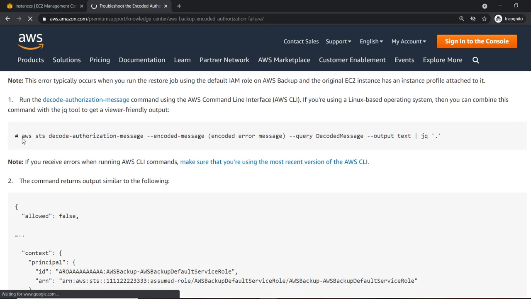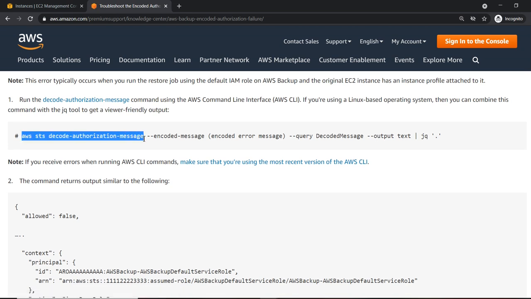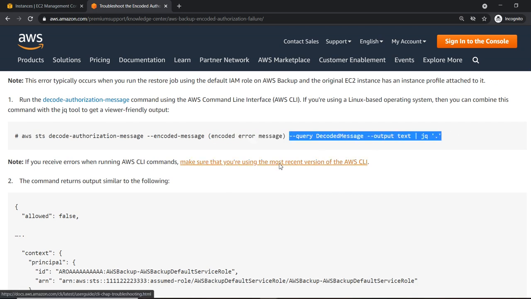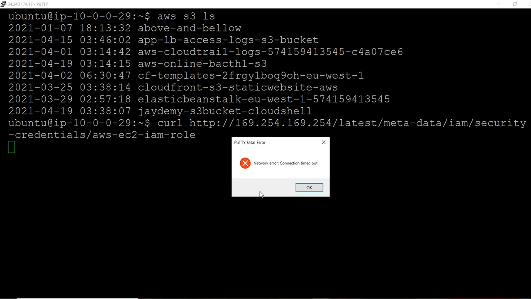See here, AWS STS decode-authorization-message: the encoded message and error code we need to pass here. This is the optional one. Let us see how we will decode.